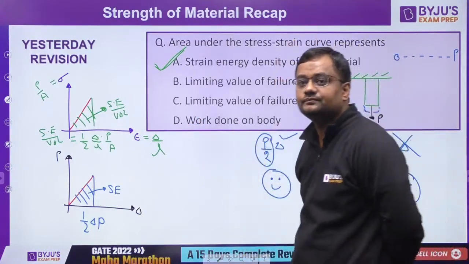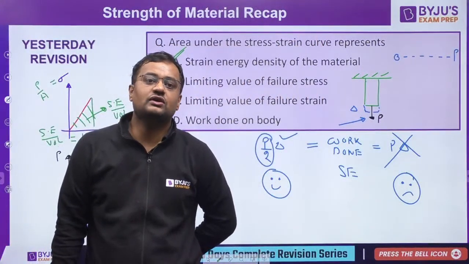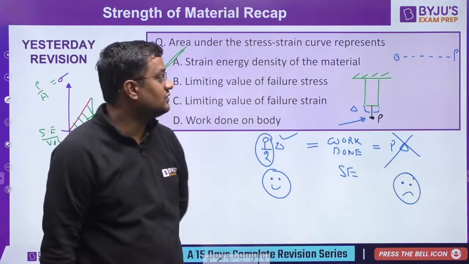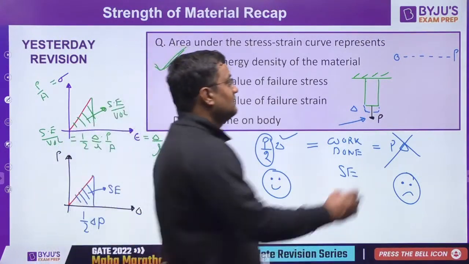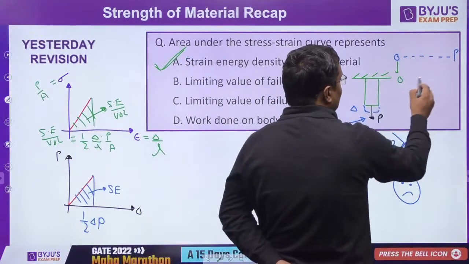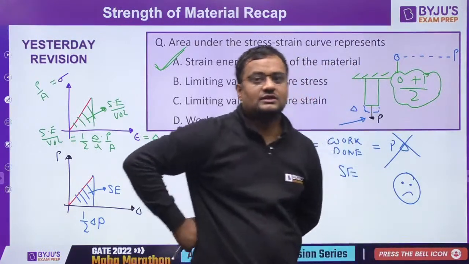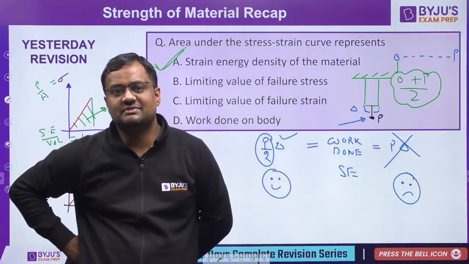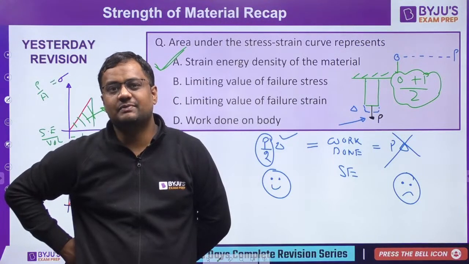Everybody, please let me know. Because when there is a variation from 0 to P, the average will be, of course, initial value 0, final value P, so P by 2, not P by 4. Suppose you got 10 in one subject, then 20, 30, 40, 50. So the average will not be 10 plus 50 by 4.